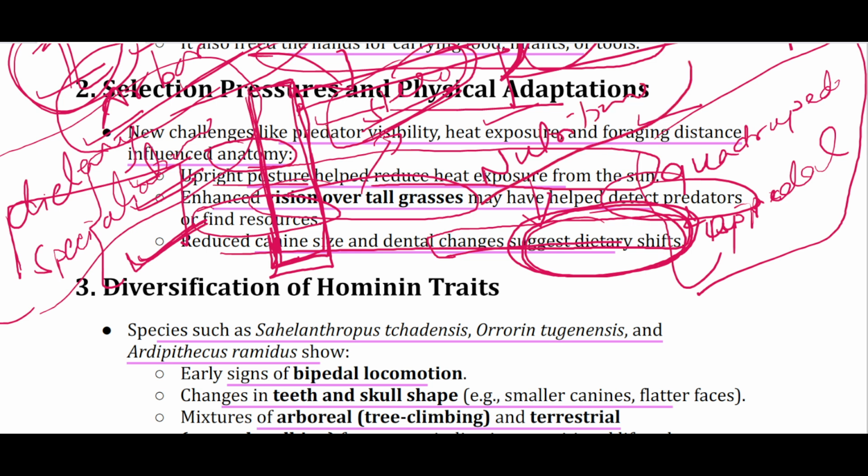And dietary specialization, especially during those times when forests were no longer there, predator visibility was there, open grassland. So ऐसे में they had to find the nutrition जिस भी resource से मिल जाए उससे.